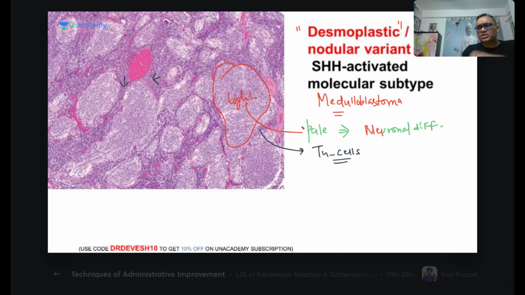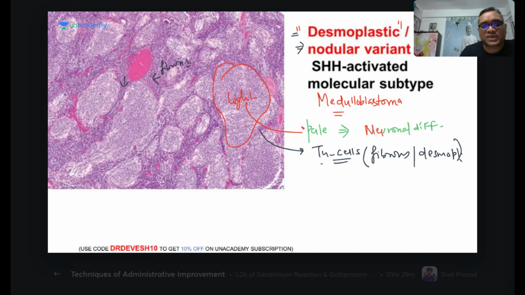Because of that, there is a nodule formation, so that is why it is called the nodular variant. In the darker area, you will also see areas of fibrosis, which is also called desmoplastic response. So that is why this is called the desmoplastic or nodular variant.